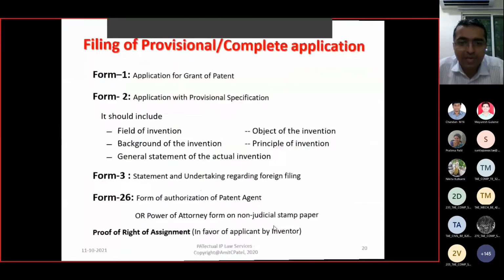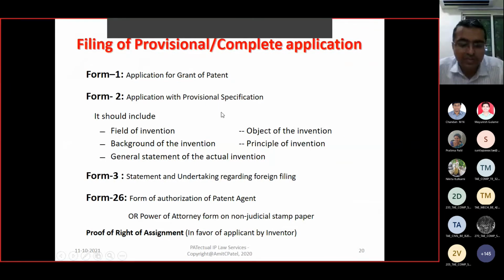To file the provisional application, these are the required forms to be submitted. Form 1 is the application form. Inventor detail, applicant detail, address, all those details are under Form 1. Form 2 is the technical form, right? Technical form related to your invention. So here all the information about the patent is to be given under this form: field of invention, objective of invention, background of invention, principle of invention, general statement of invention, claims, and all the information under Form 2. Form 3 is the statement and undertaking regarding foreign patent.